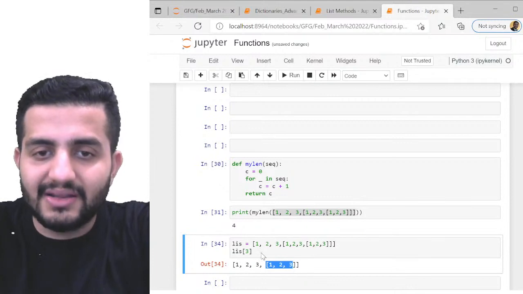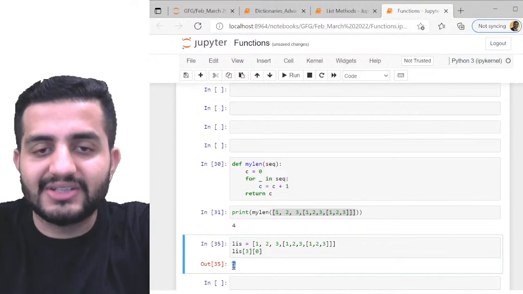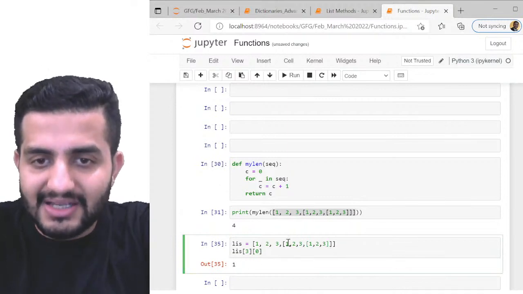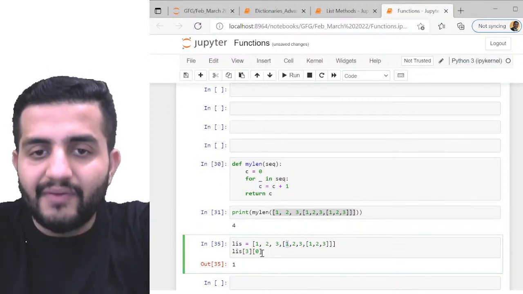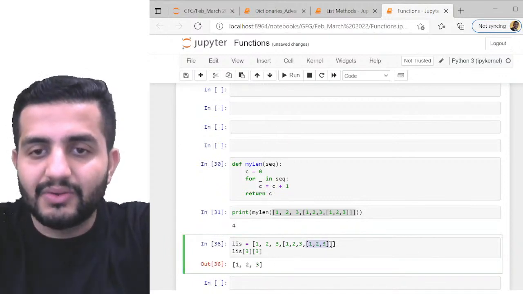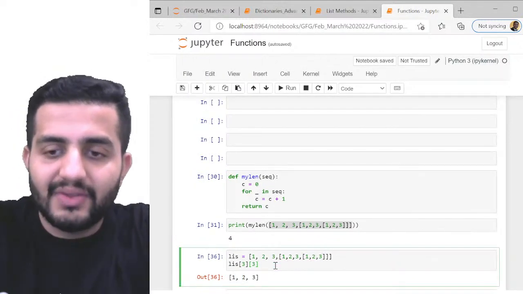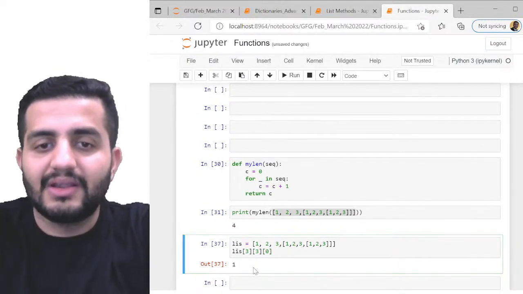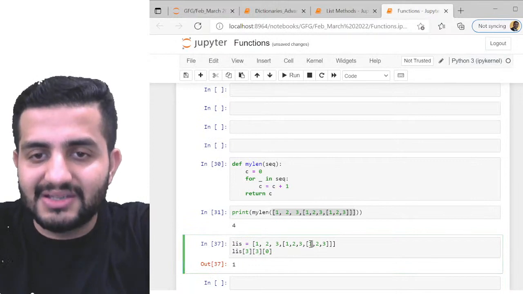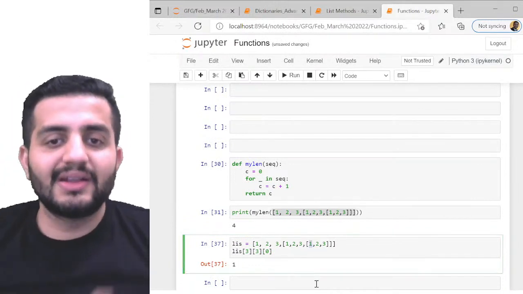So again, to go inside this, if I write list of 3 of 0, I'll get 1, because my first element is 1. And I'm getting this one here, okay? Now if I write again list of 3, I'll get this inner list 1, 2, 3, right? And to access this one, again I have to write of 0. Now I'll get this one again. You got it? This is list within list within list.